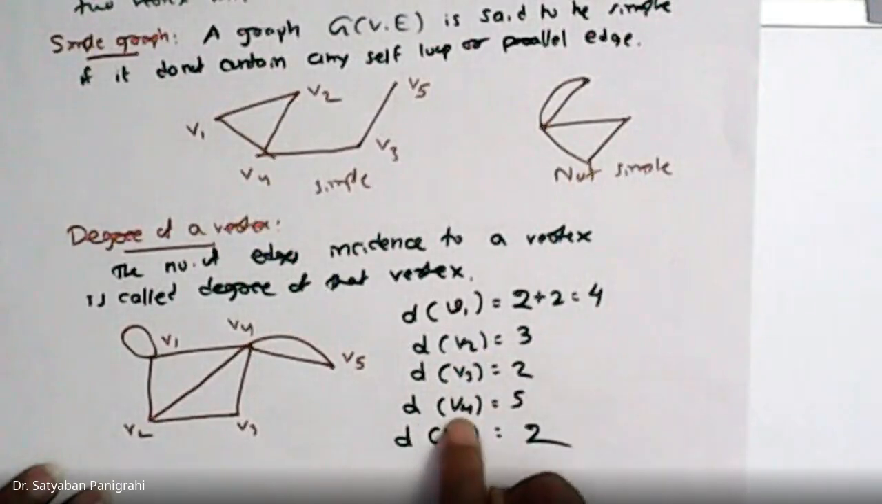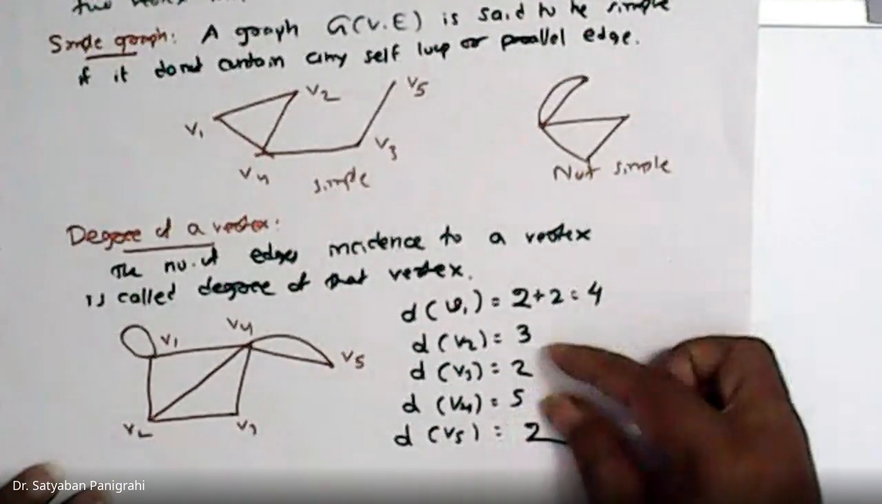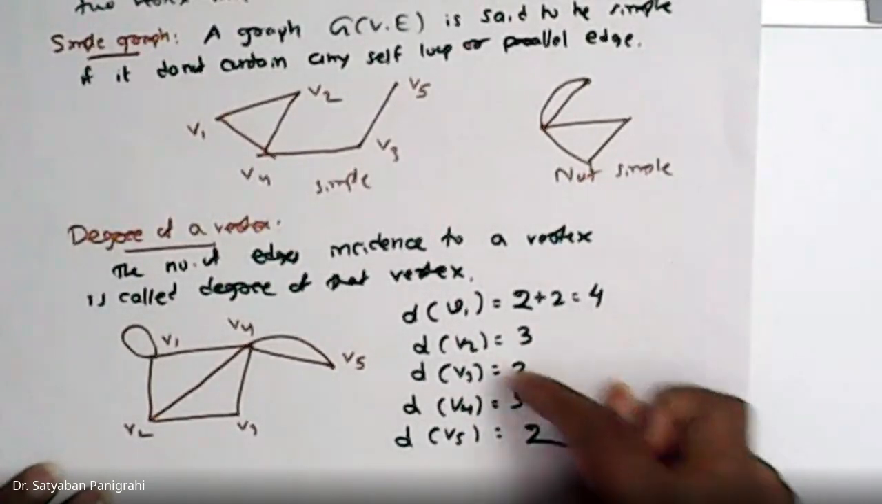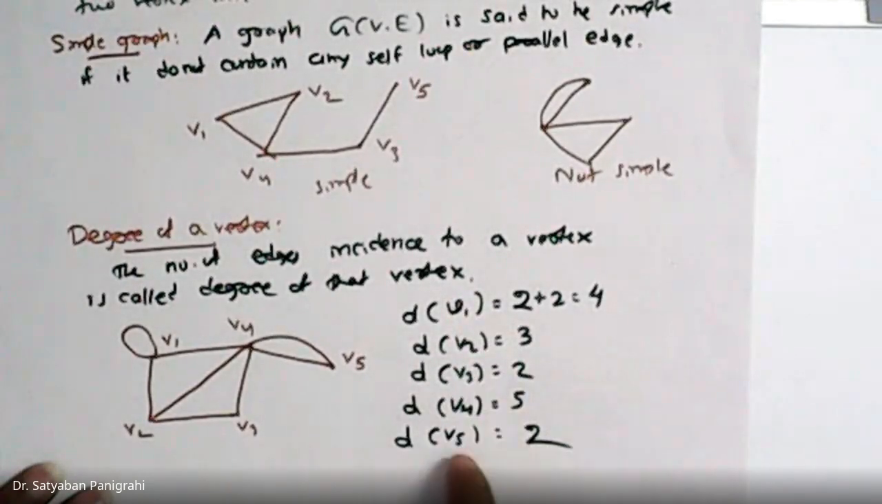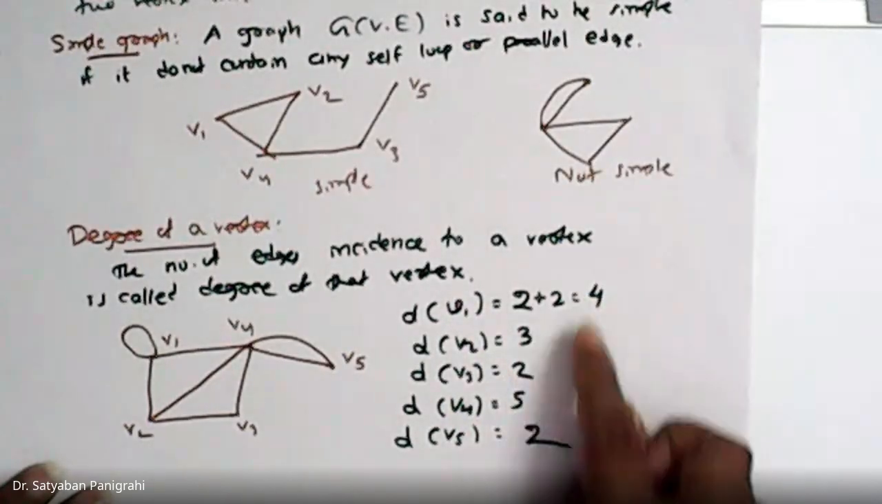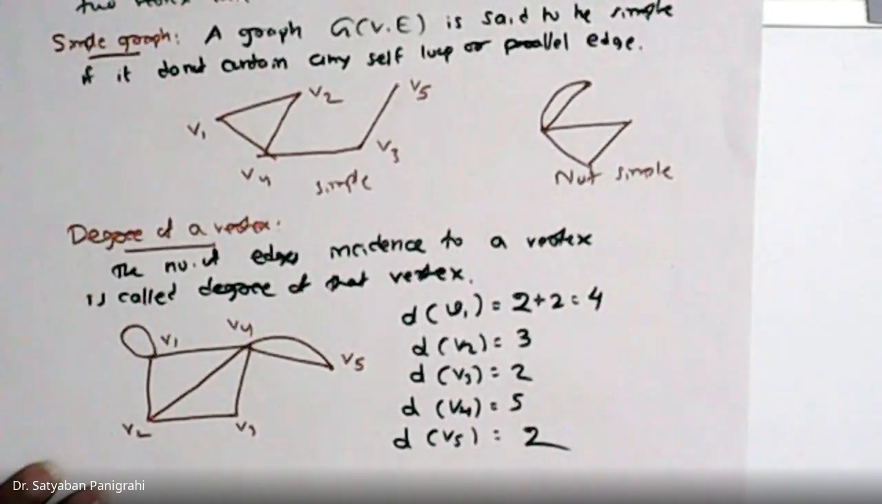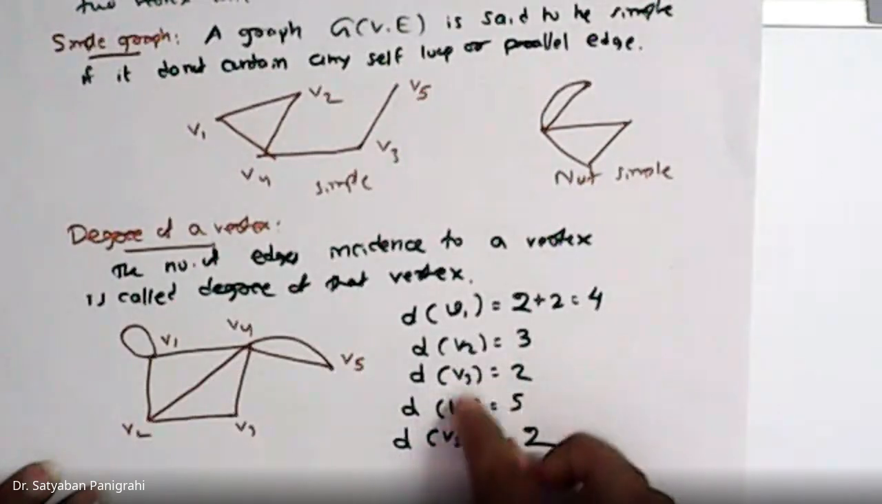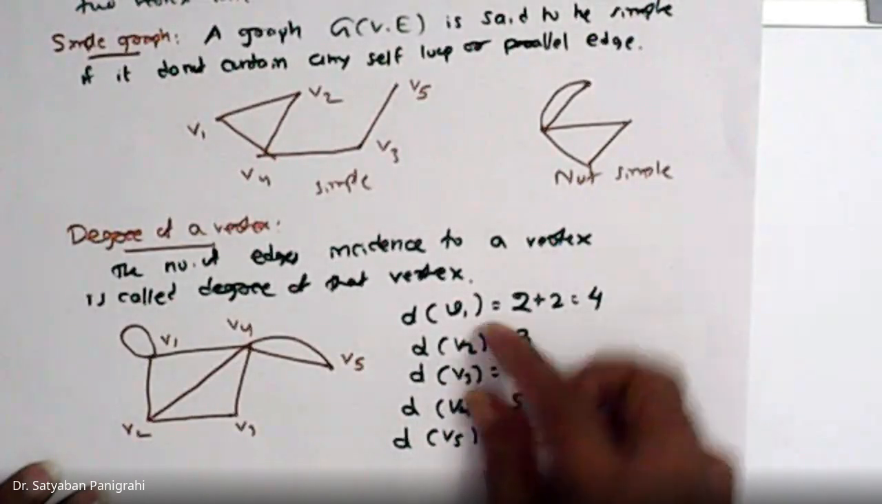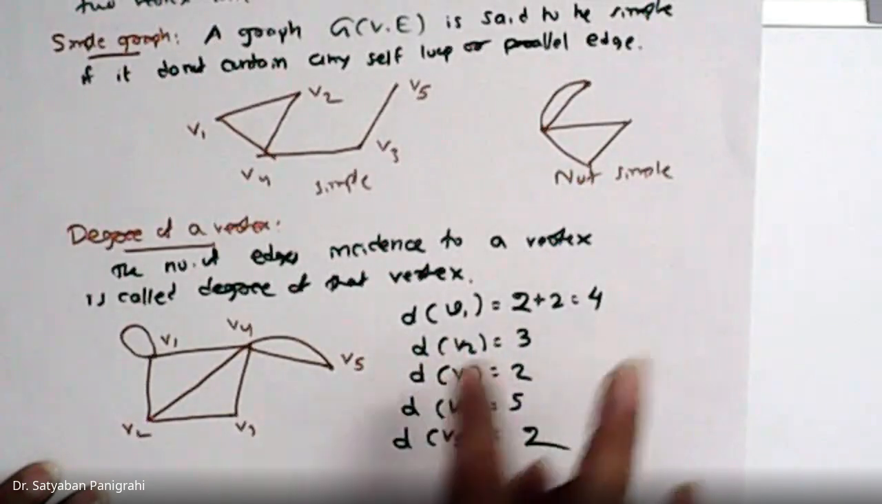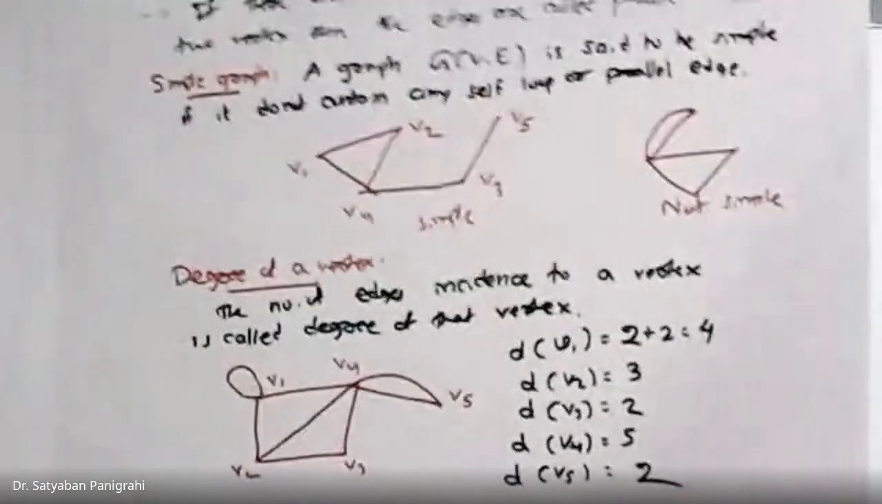Degree of V3, degree of V4 is 5. That means here V2 and V5 are my odd degree vertices. But V1, V3 and V5 have even degree, so these are even degree vertices. We want to show that the total number of odd degree vertices is even. That means I have only two vertices, V2 and V4, with odd degree. Okay, so I want to show that the number of odd degree vertices is even.